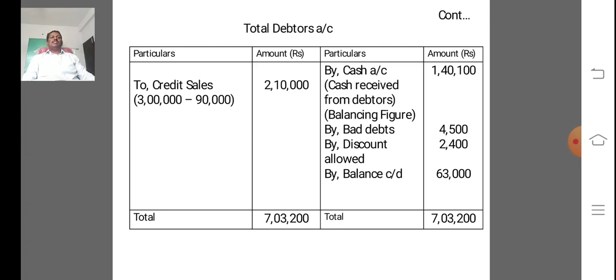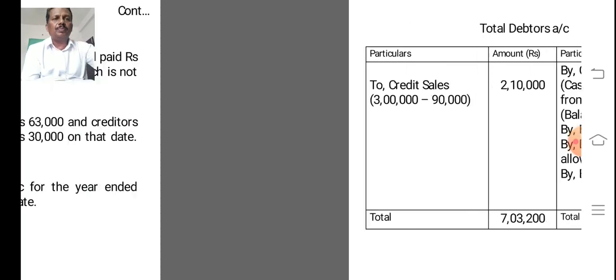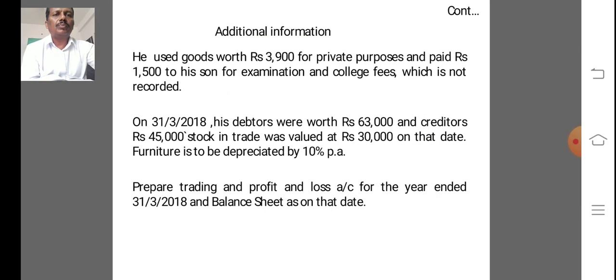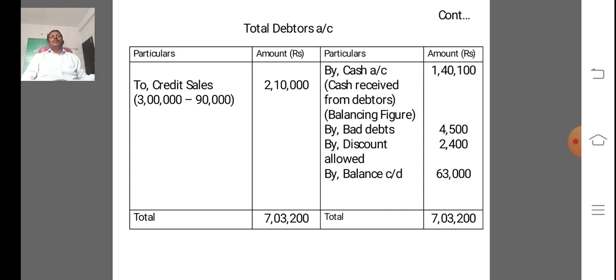To credit sales 2,10,000. By bad debts 4,500, by discount 2,400, by balance carried down 63,000.